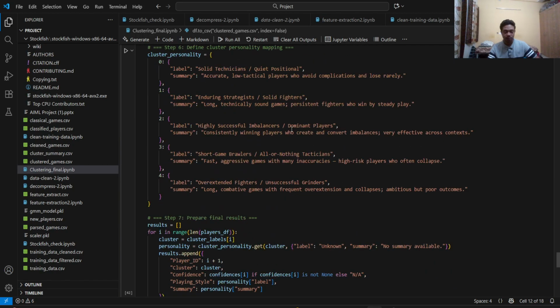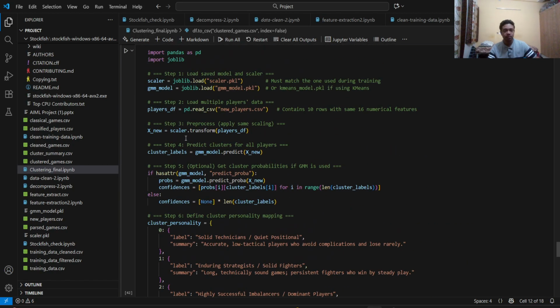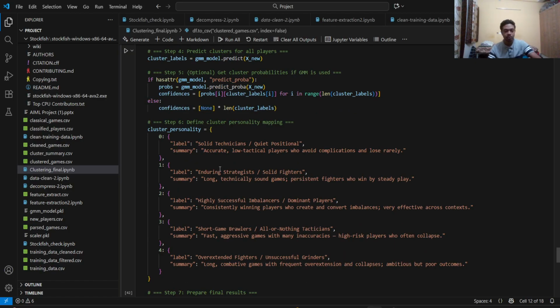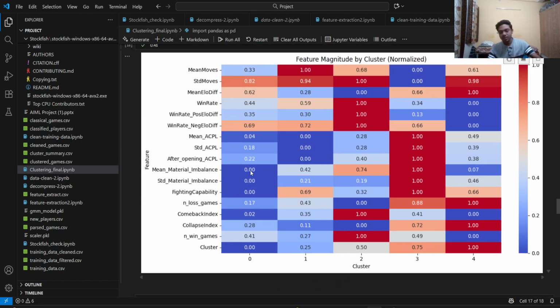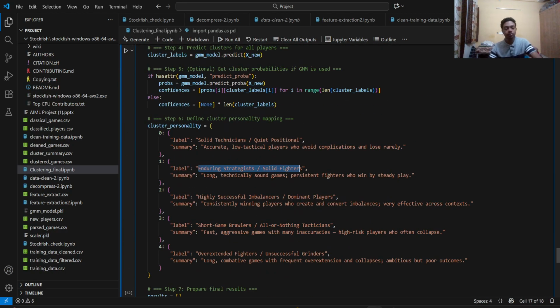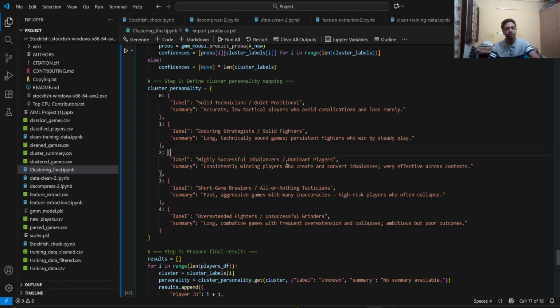I've mentioned the labels and summary over here. I mentioned it in the PPT as well. So for cluster 1, the label is enduring strategists and solid fighters. These are very technical and accurate players who tend to play more accurate moves, and the game goes on for more number of moves generally. And I've classified the remaining clusters similarly.